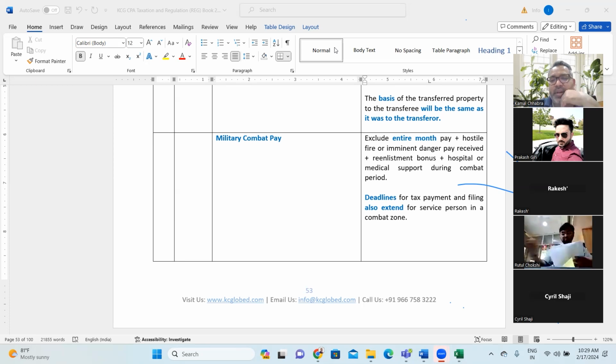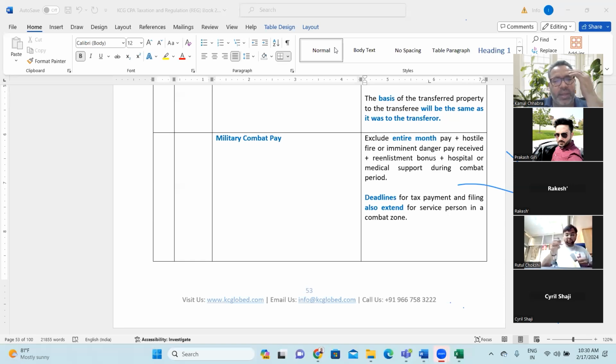The deadline for tax payment and filing is also extended for service persons in a combat zone. If the person in the war zone is not in the country, there is a special exclusion that he or she can file the tax return after coming back to the United States, even for multiple years.